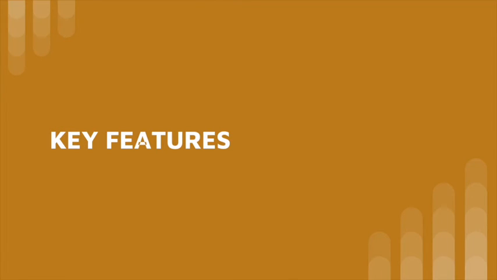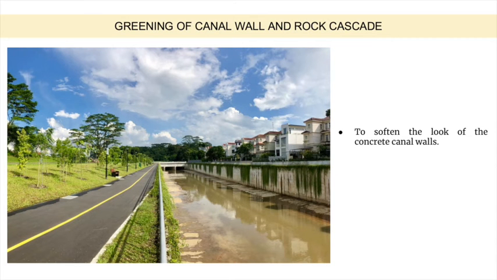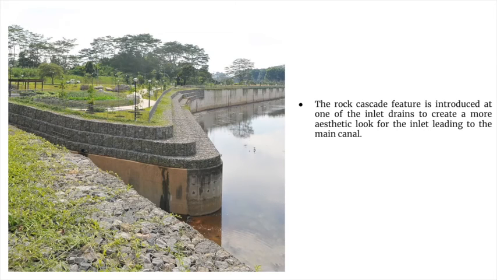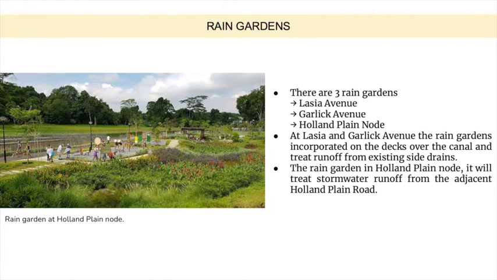Next are the key features that we found in this area. The first one is the greening of the canal wall and the rock cascade. The greening of the canal wall is to soften the look of the concrete canal. Next, the rock cascade is introduced to create a more aesthetic look for the canal.